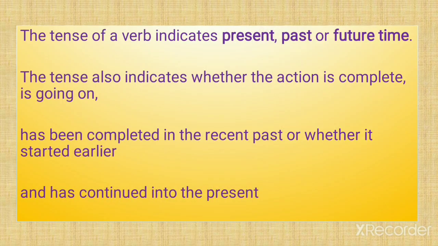Now, the tense of a verb indicates present, past, or future time. As I've told you, the tense also indicates whether the action is complete, is going on, has been completed in the recent past, or whether it started earlier and has continued into the present. So, the action may be over, maybe it's going on, or maybe in future it completes.